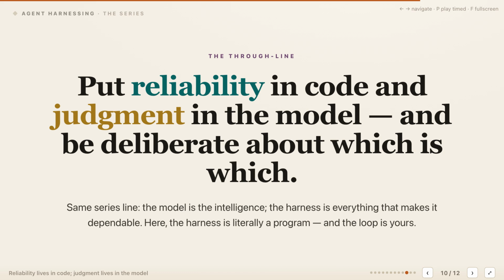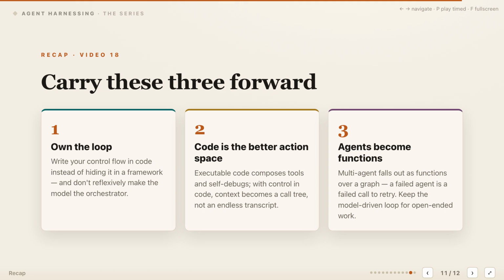Here, the harness is literally a program whose behavior we can inspect, test, interrupt, and change. When the loop is ours, reliability no longer depends on the model remembering how the runtime should behave. Carry these three takeaways forward.